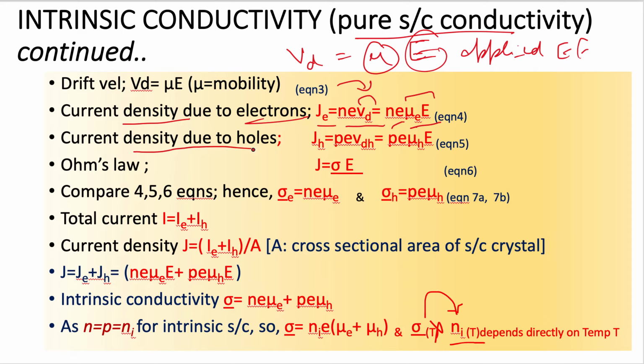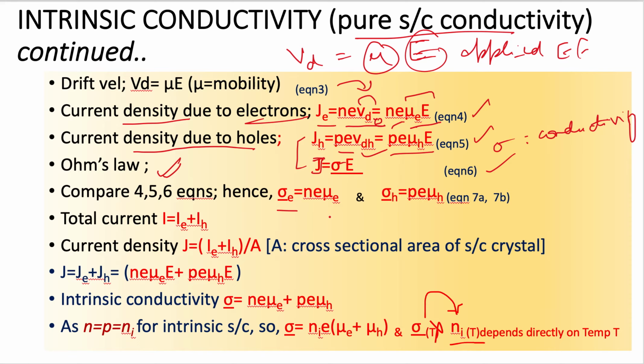Then current density due to holes, Jh, is given by P e Vdh, because we are talking about the holes, so I have put a subscript Dh. On putting the value of Vdh, Jh is equal to P e mu h times E. By using Ohm's law, we know that current density is given by J equal to sigma times E, where sigma represents the conductivity of the material. Now on comparing equations 4, 5 and 6, we can see how sigma comes out.